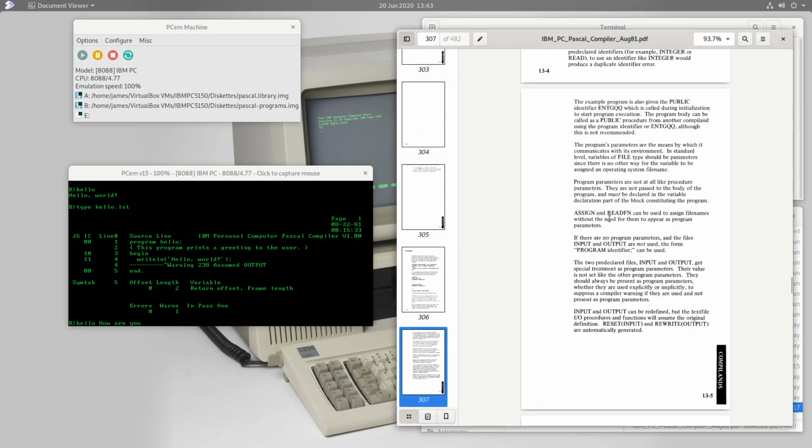However, there are a few very special parameters, and those are these pre-declared files, as Pascal calls them, input and output. And you can simply declare those in your program statement to indicate to the compiler that you'll be using the standard input and standard output, that is to say the console input and output features, as if they were files. And so I suspect that what that warning is telling us is that we're actually using the console to output some information, but we never told the compiler that we intend to use the standard output. So probably we need to do that.